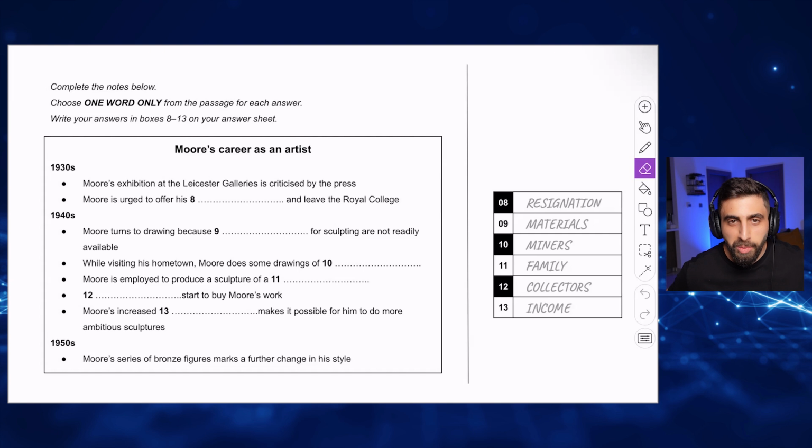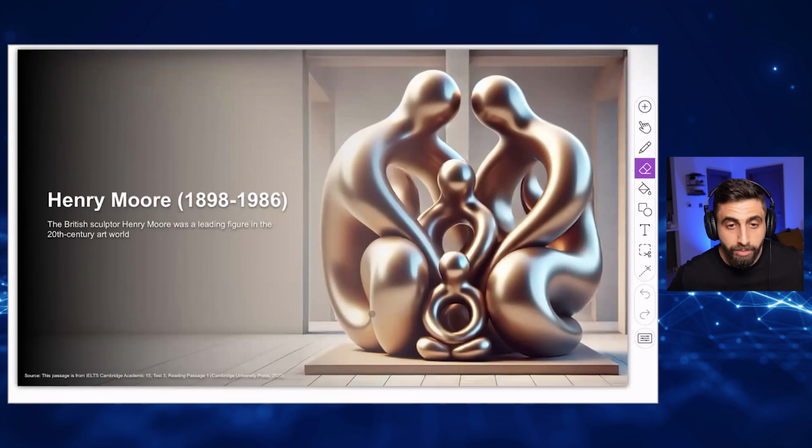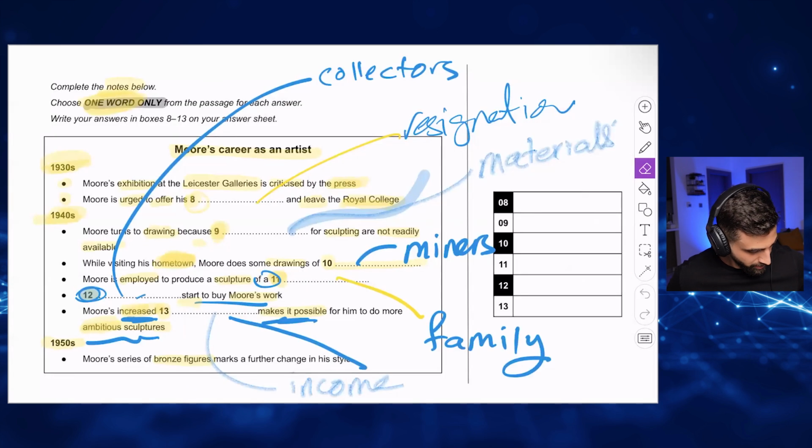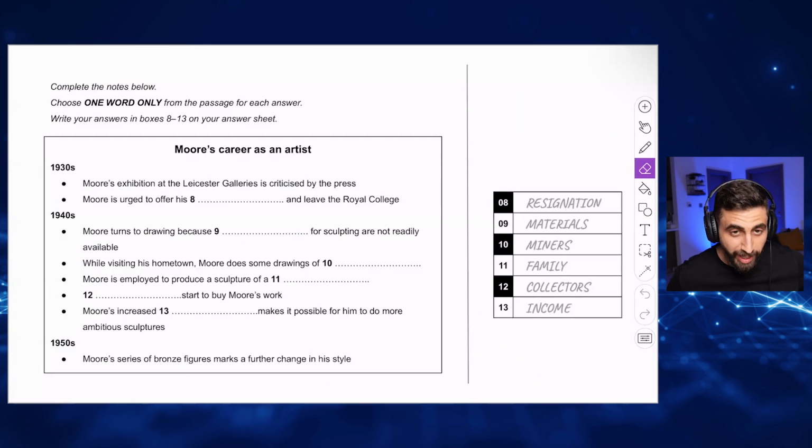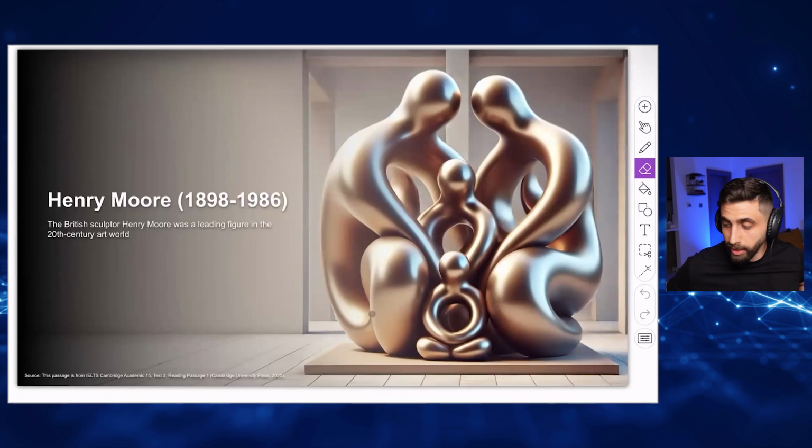And by the way, remember the photo? This photo? This is the family sculpture that we answered about. You remember? Question number 11. He was employed to produce a sculpture of the family. This is the sculpture. So it sticks in your mind.